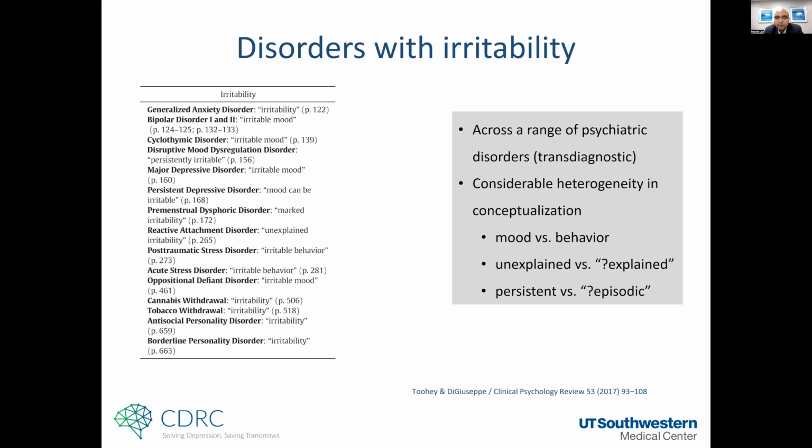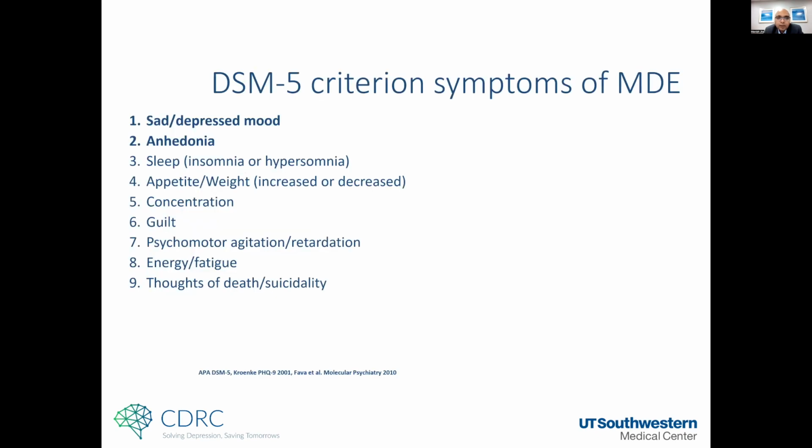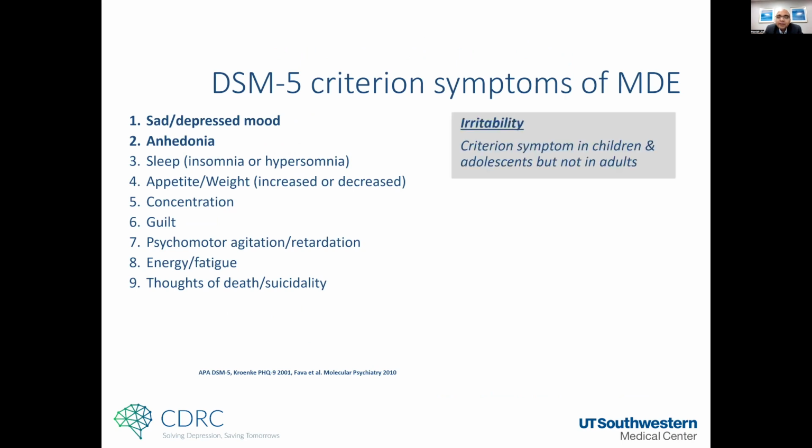So I think these aspects are still very important to keep track of as we think about irritability, but it is not well understood, and more is needed for the phenomenon of irritability to be understood a bit better. My focus has been in the context of depression, where it's an even more unique symptom, in that it's a criterion symptom of the major depressive episode in less than 18-year-olds, but in adults, it's not. It has practical implications. If you look at commonly used scales like the 9-item Patient Health Questionnaire, the adolescent version has irritability in it, the adult version doesn't.